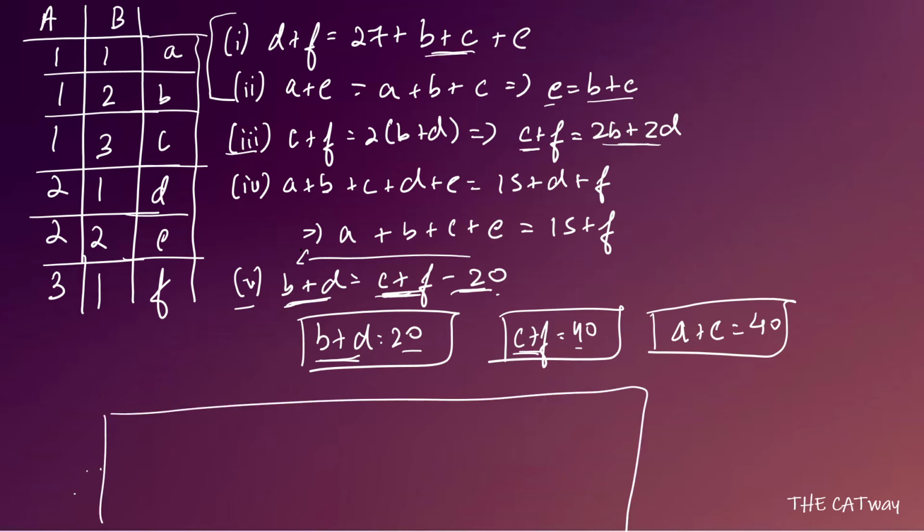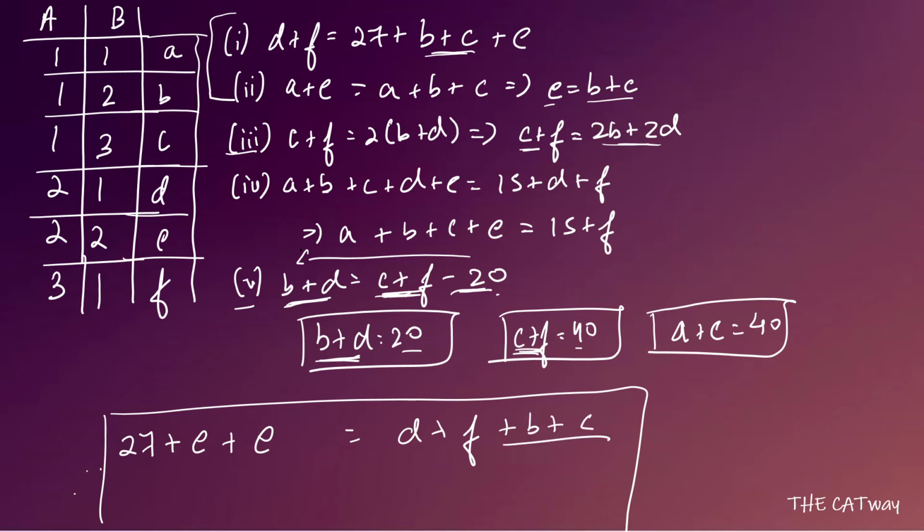See what we are going to do. So we have 27 plus E, plus we have B plus C. So let's write that is equal to E, and that complete is equal to what? D plus F. Now we do not know the value of D plus F, but what we know is B plus D plus C plus F. So what do we need to add over here? We need to add B plus C.